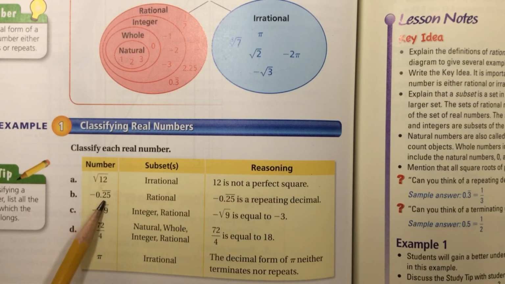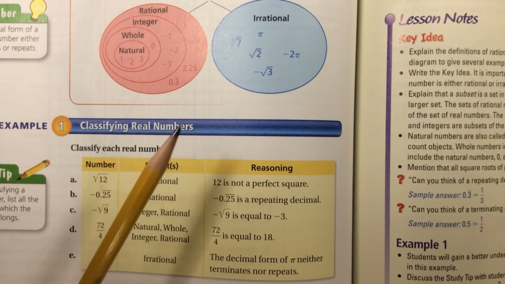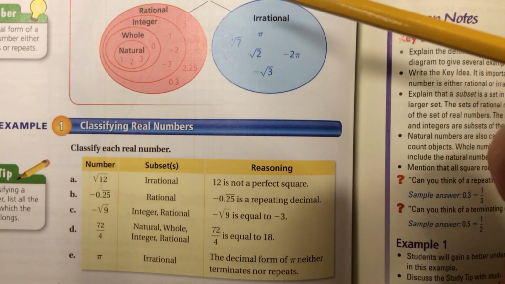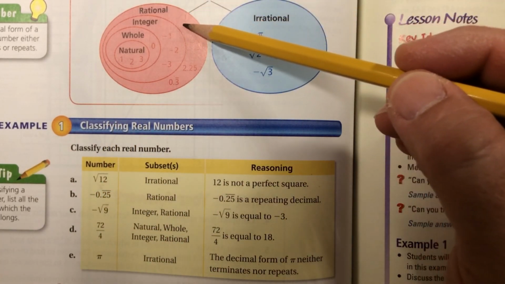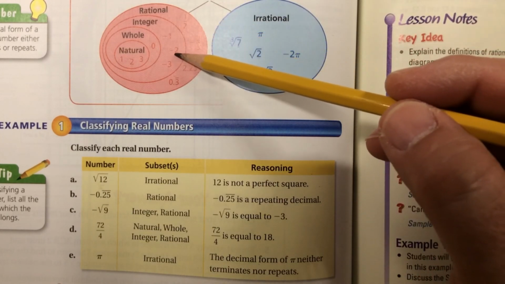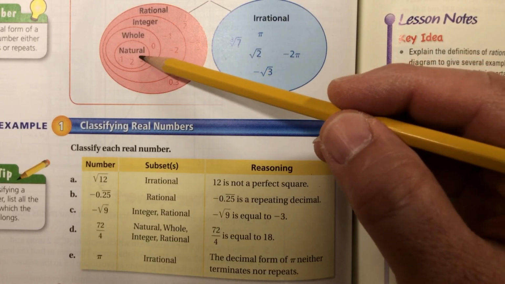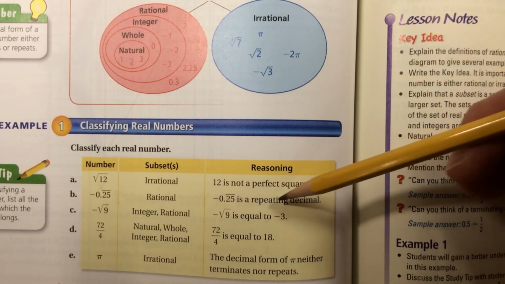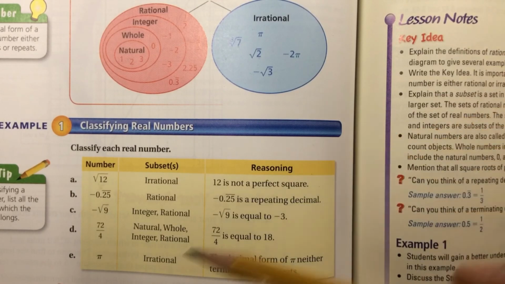Negative 0.25 with the 25 repeating. Well, it's repeating, so we're not going to be irrational now, so we're over into the rational. And anything that is a fraction or a decimal number just goes into rational here. It's not an integer, definitely not a whole number or a natural. It's just a rational number. And why? Because it's a repeating decimal.